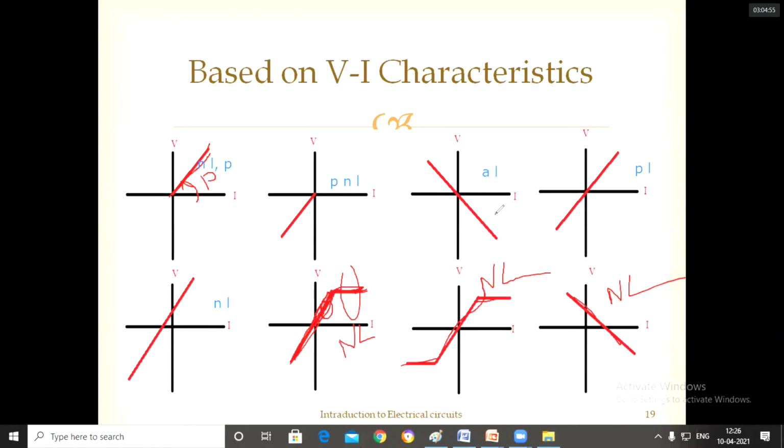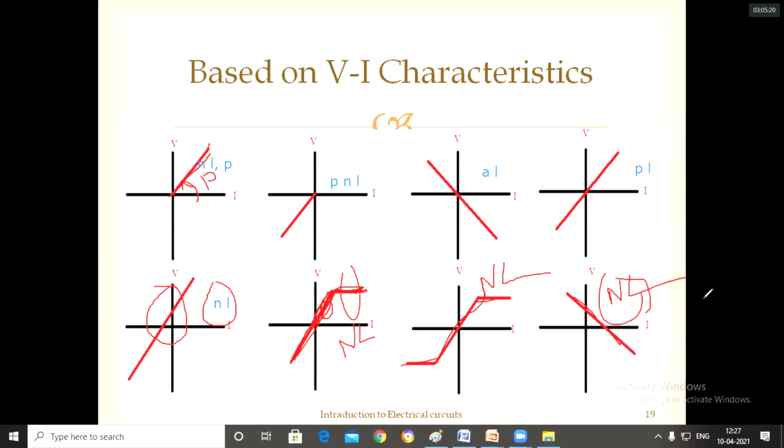So linear and non-linear means first you want to say it should pass through the origin. First see whether it is passing through the origin, at least touching the origin or not. Okay, one condition is satisfied. This touches, so it is positive for the first condition. For this case, it is not passing through the origin. So directly we can write non-linear. For this also it is not passing through the origin. Non-linear. Directly we can say.